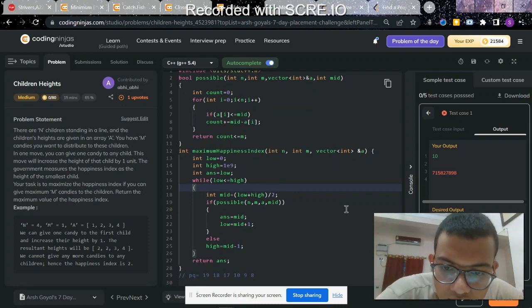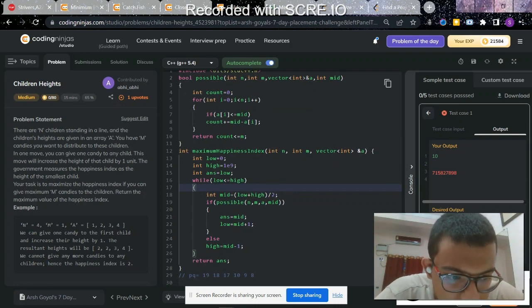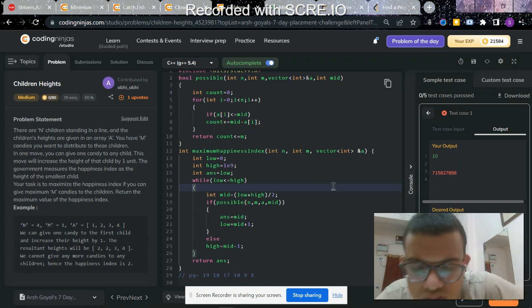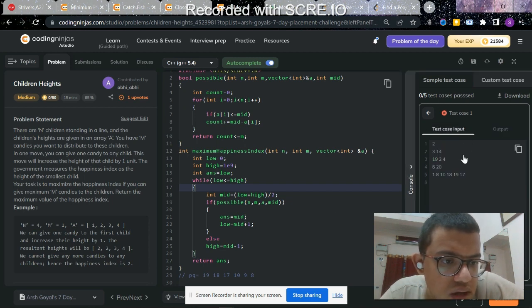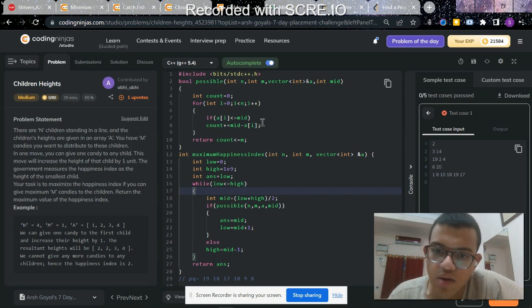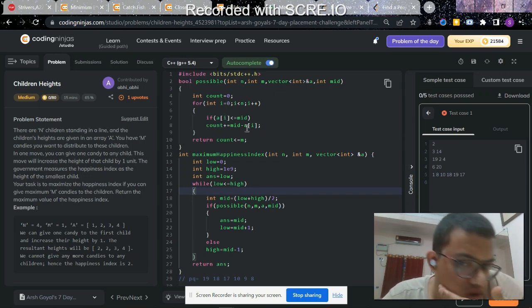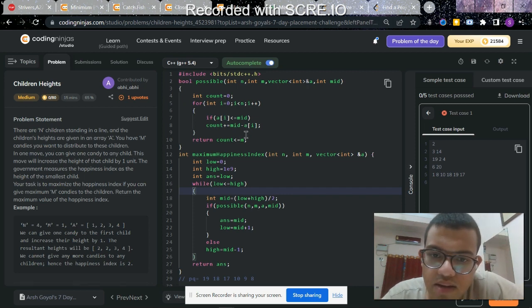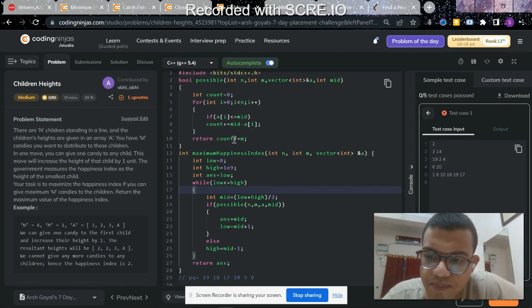Okay, so this is mid. Let's see why it showed me this big value. We are iterating: if a of i is less than or equal to mid, we will make count as mid minus a of i.